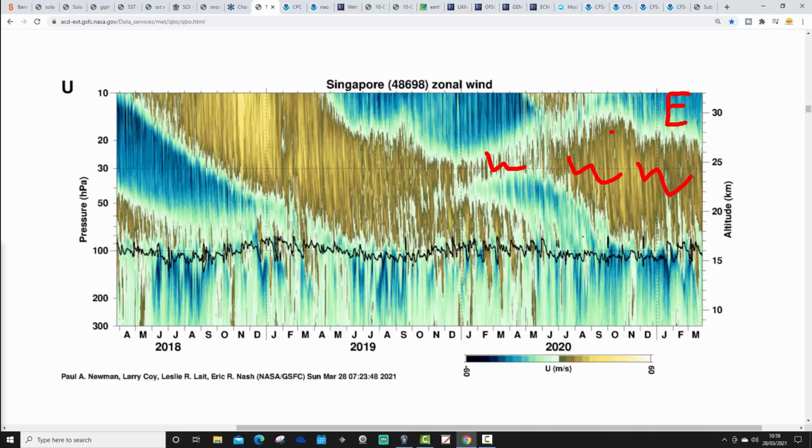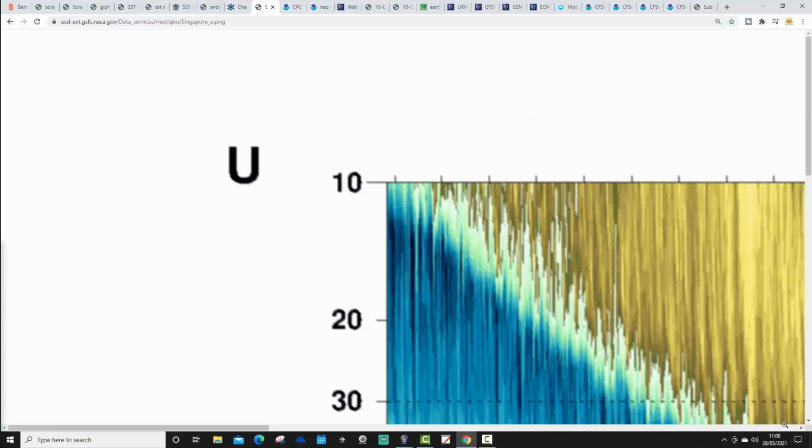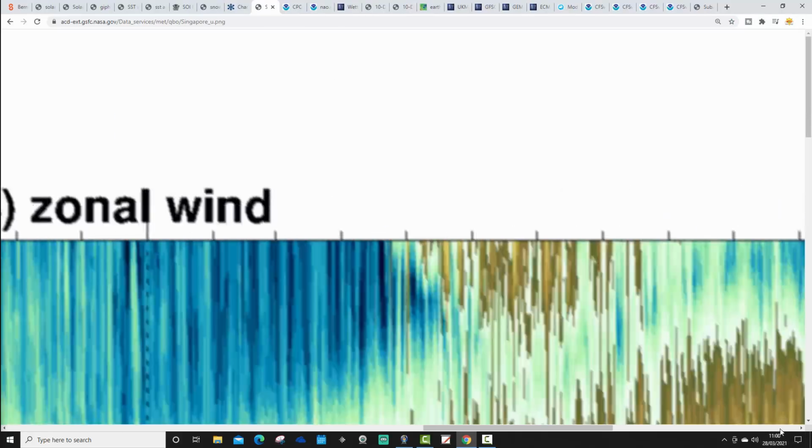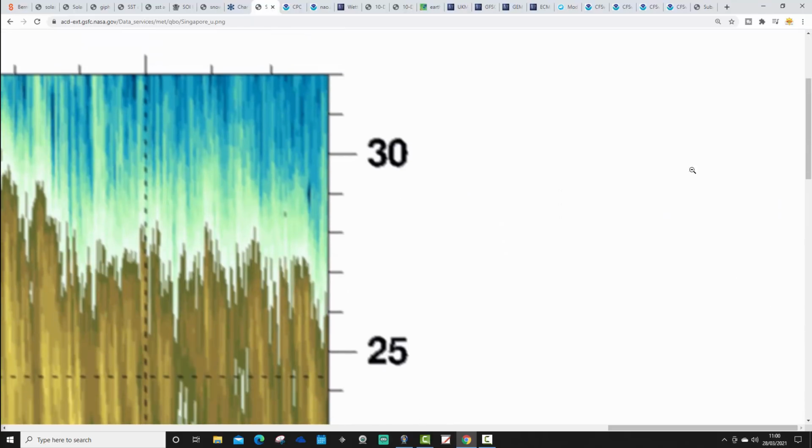The easterly QBO has always been there. It does look as though this easterly QBO is strengthening and starting to descend a little bit as well. If we zoom in and go to just here, you'll be able to see that it looks definitely like the blue colours are becoming more intense, doesn't it? It looks like the easterly QBO is intensifying and possibly starting to push down towards the troposphere a little bit as well, I think. So we are beginning to see not only a strengthening of the easterly QBO in the stratosphere, but possibly signs of it trying to move back down in towards the troposphere.